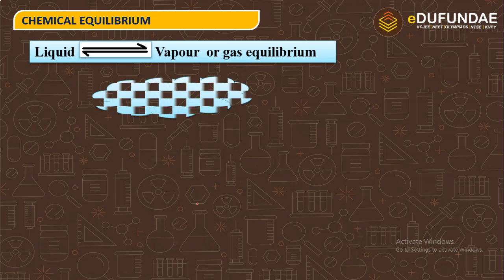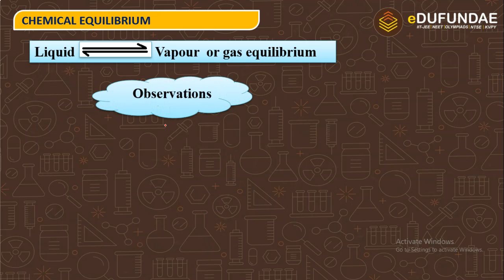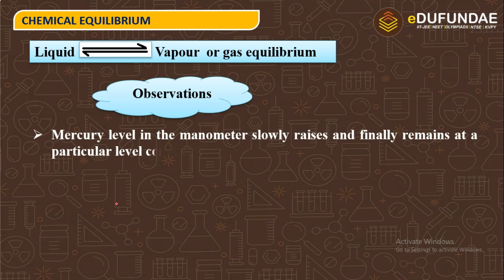Liquid solvent. Okay, so what we observed in the previous diagram is that the mercury level in the manometer slowly rises and finally remains at a particular level constantly, when we are seeing that in the diagram.